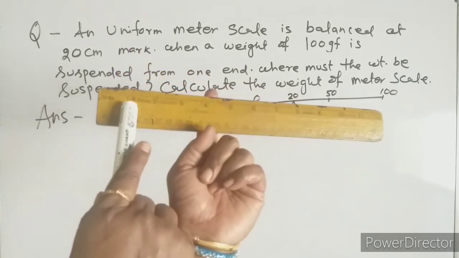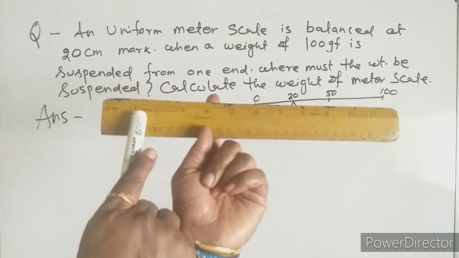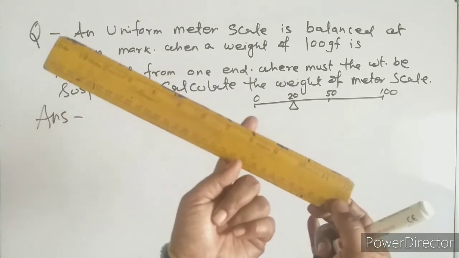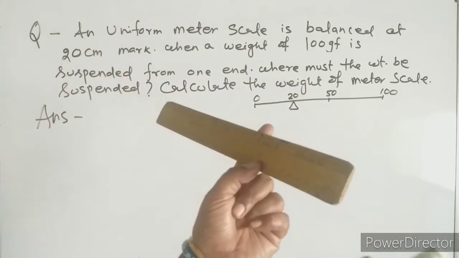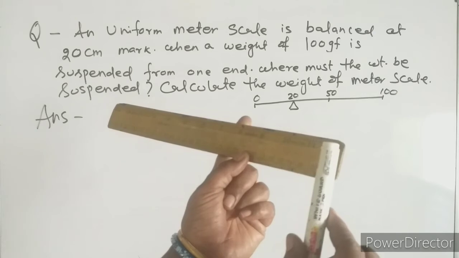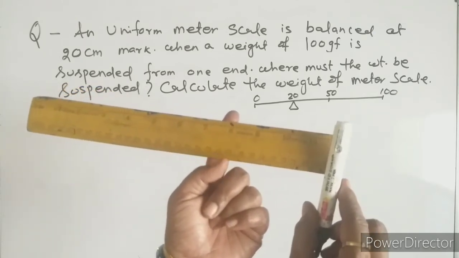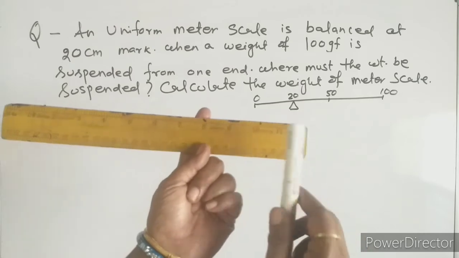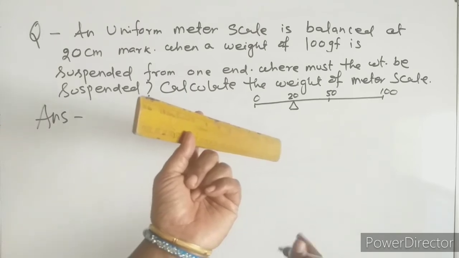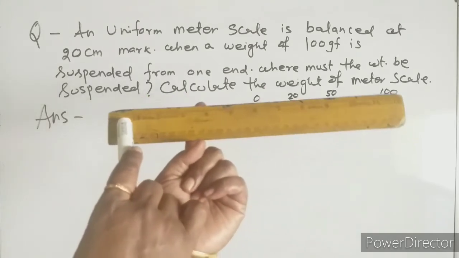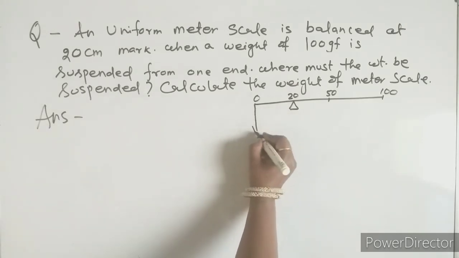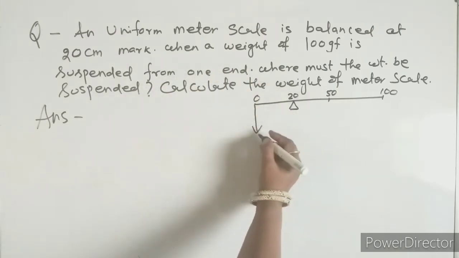I have to attach the weight here. This is the trick you have to remember. If it is changed to this direction, let us say it is suspended at 80, then this meter scale will go in this side direction. So to balance it, we have to suspend the weight at the 100 end. So this is the trick to do it. Here for us the pivot is at 20 and it is going down at 20. So to balance it, I have to attach the weight at the 0 end.